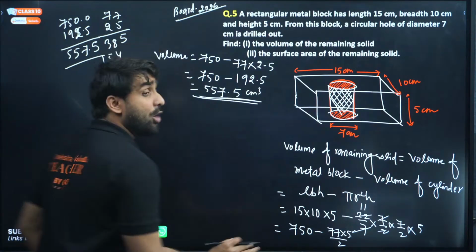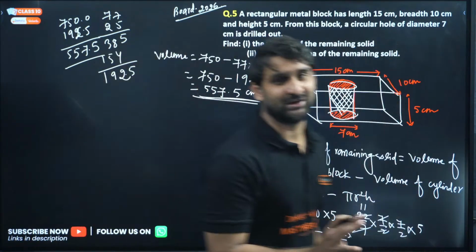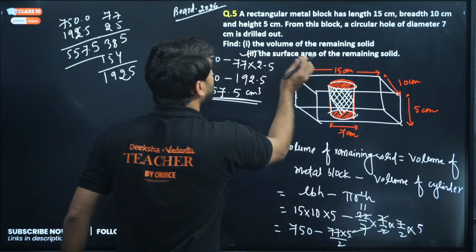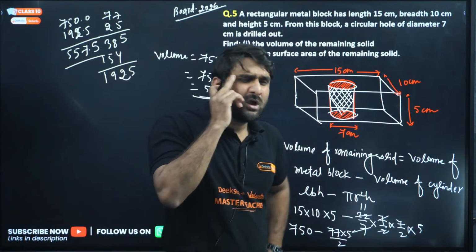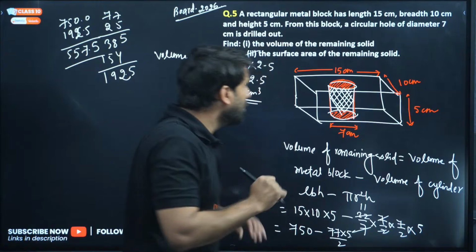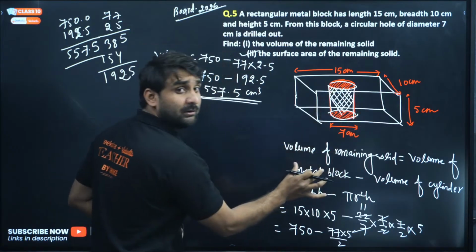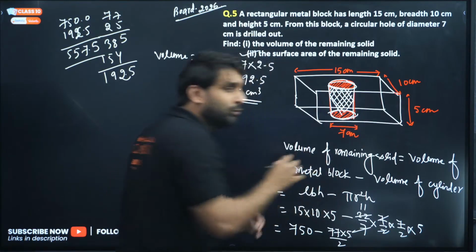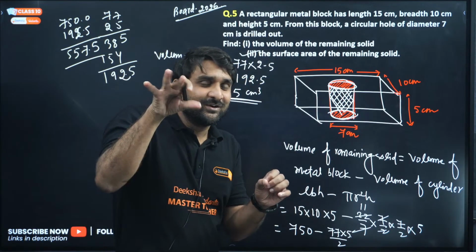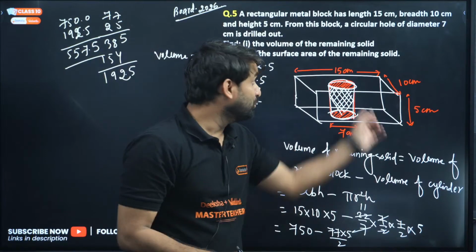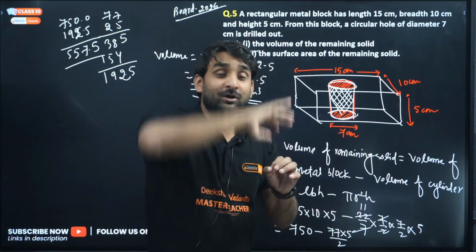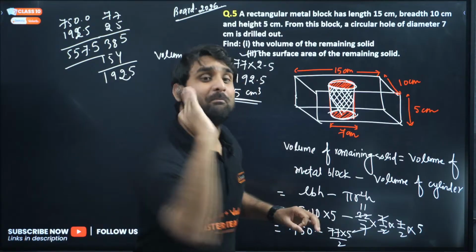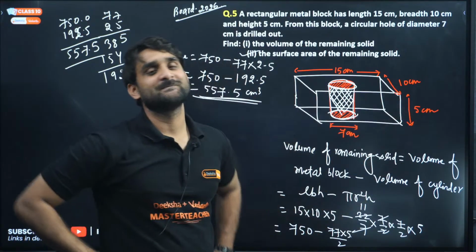Now come to the total surface area. This is a logical thing. Now we have to find the surface area of the remaining solid. My dear champion, look. When we drilled out this cylinder, two circles are excluded from the total cuboid, and the boundary of the cylinder is also included.